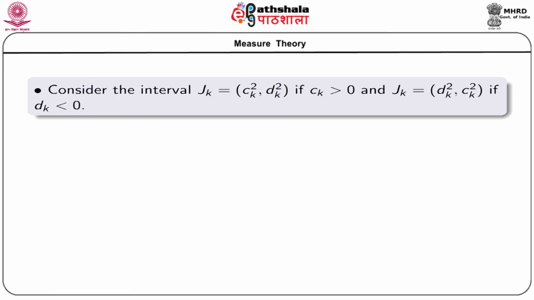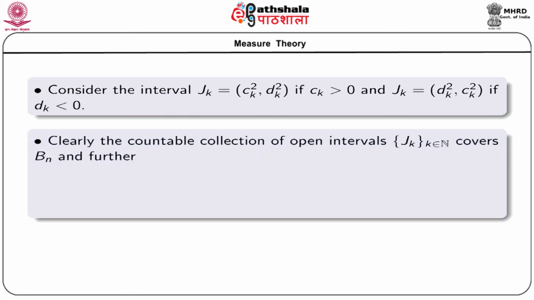Now, consider the corresponding interval formed by the squares of the endpoints, that is, we consider the interval Jk, where Jk equals (ck squared, dk squared) if ck is greater than 0, and Jk equals (dk squared, ck squared) if dk is less than 0. Now, clearly this countable collection of open intervals Jk, k belonging to N, covers Bn.